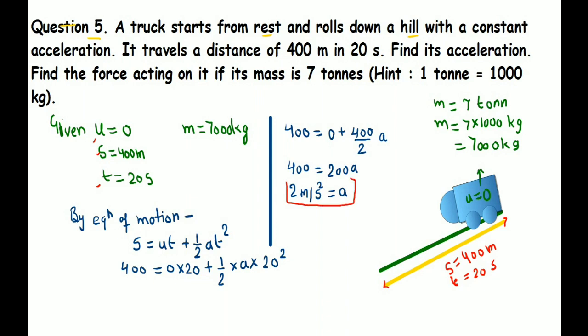Now in the question one more thing is asked, that is the force acting on that body, the truck. So we can apply the formula from the second law of motion. F, the value of F, is mass into acceleration. Mass is given as 7000 kg and acceleration we have found is 2 meter per second square. So the total value will be 14,000 and the unit of force is Newton. This is the net force.